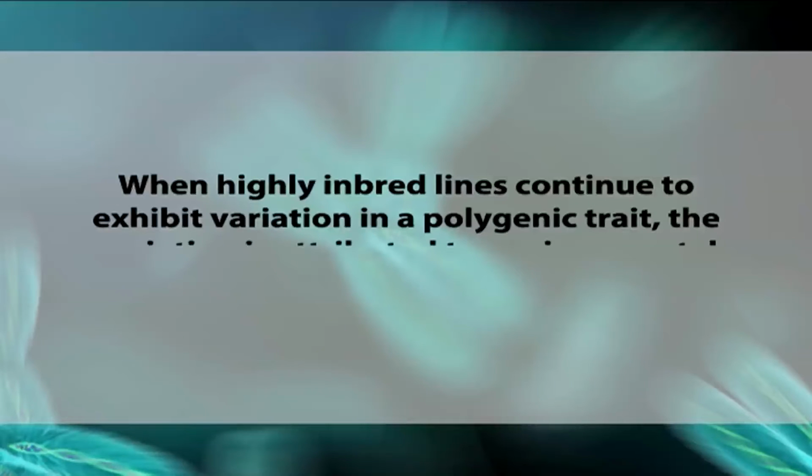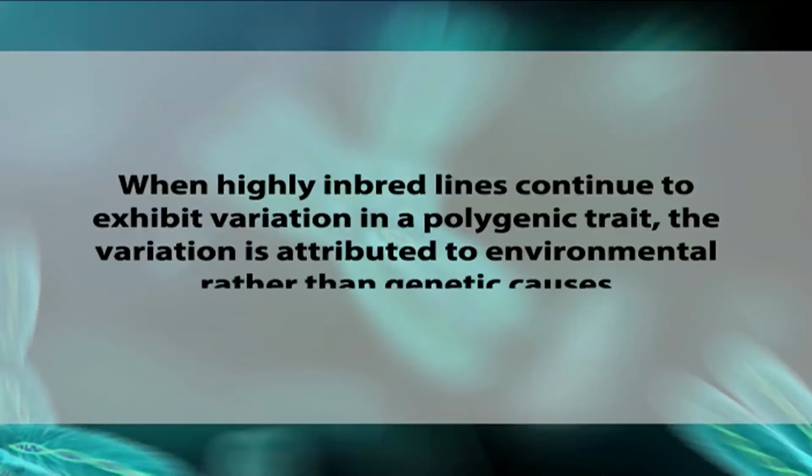Fourth, when highly inbred lines continue to exhibit variation in a polygenic trait, the variation is attributed to environmental rather than genetic causes. This rule of thumb applies both to inbred parental lines and to their F1 offspring, which should be genetically identical to one another and uniformly heterozygous for the polygenes inherited from the parental lines.